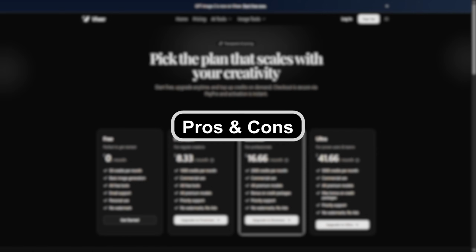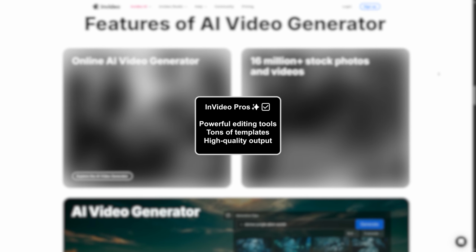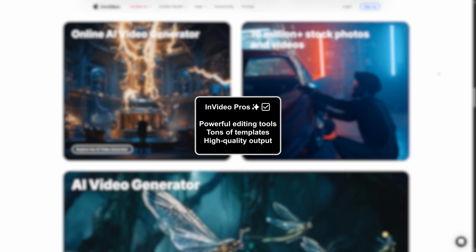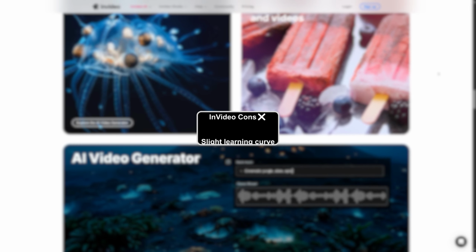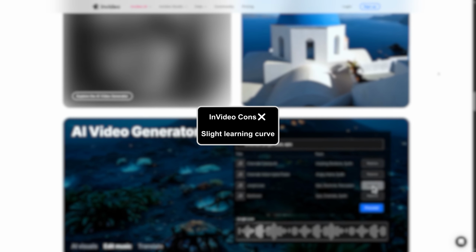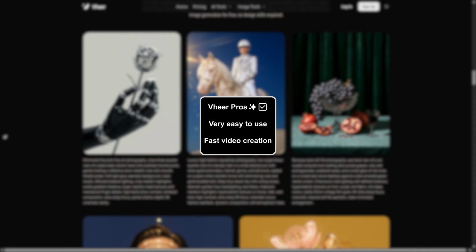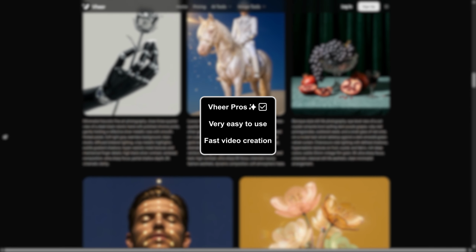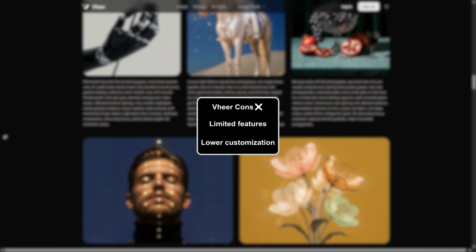Pros and cons. Invideo pros: powerful editing tools, tons of templates, high quality output. Invideo cons: slight learning curve. Vheer pros: very easy to use, fast video creation.